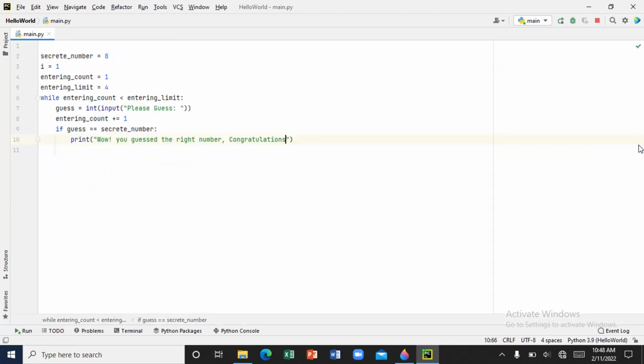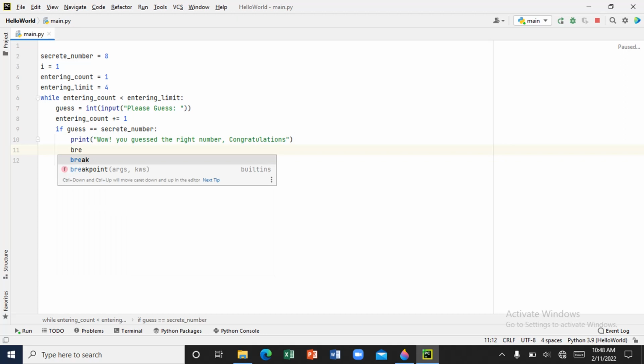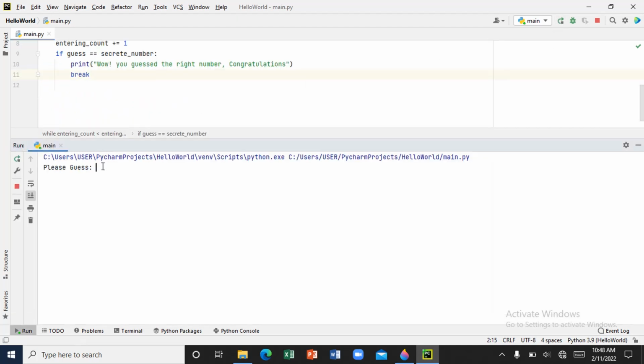So under this print function, let's bring in break. This break is going to tell the program, after you guess the right number, break. So after the user gets the right number, the while loop won't go on to run again. So let's run again and see. Okay. Now let's guess our 8.